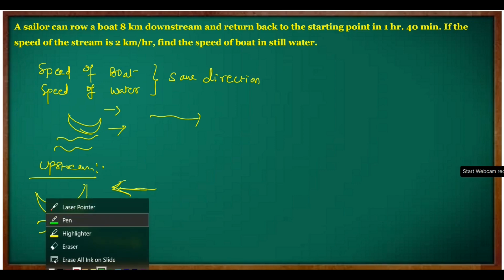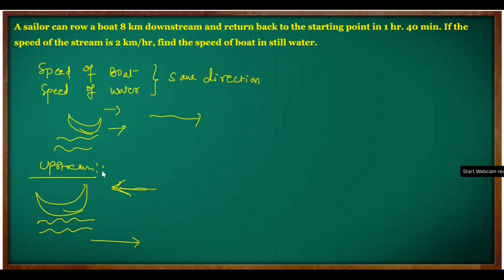Now coming to the speed of boat and the speed of water. If I consider the speed of boat as x kilometer per hour, and the speed of the water current as y kilometer per hour. Why am I using the word current? Because it is flowing water. Here also it is the same: x kilometer per hour is the speed of the boat and the speed of the water is again y kilometer per hour.